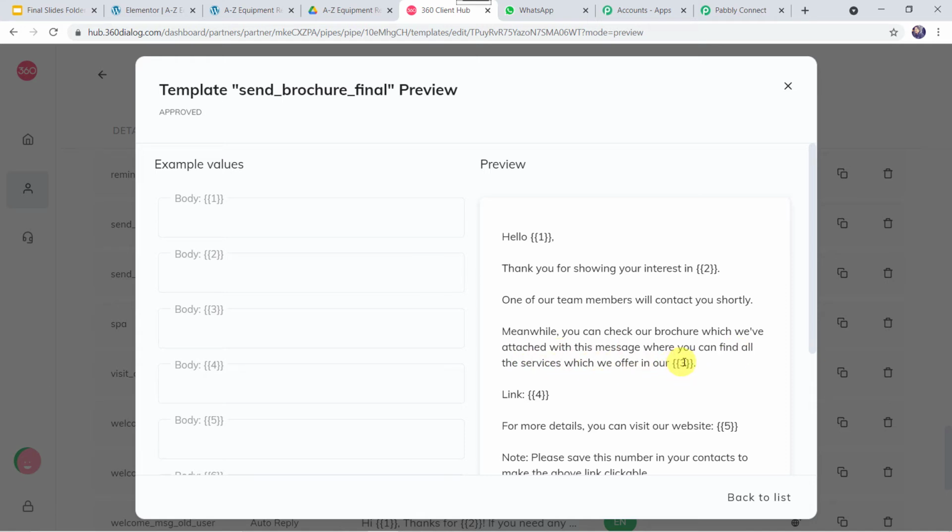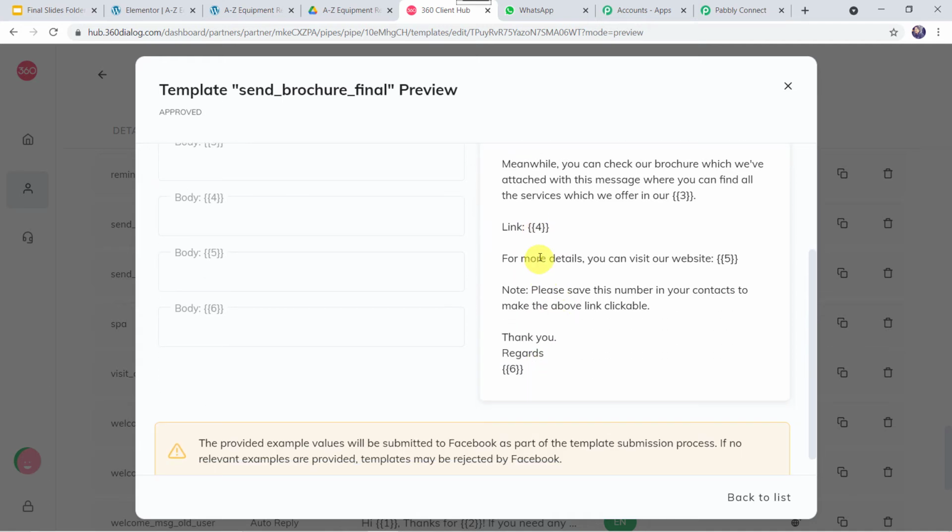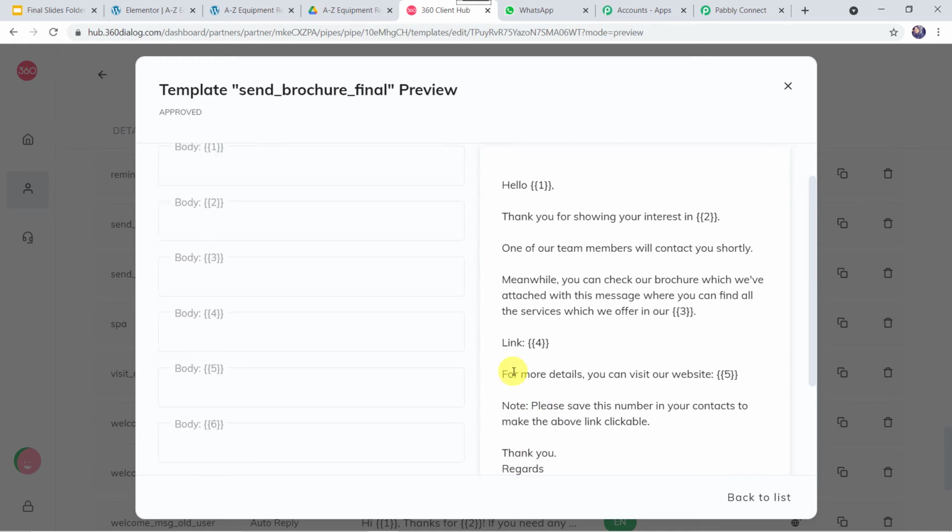Again, here you can give the name of your service, whatever you are providing. Link can be copied here. The link of your brochure, quotation, flyer can be attached over here. For more details, you can visit our website. You can give the website address over here. Note, please save this number in your contacts to make the above link clickable. Thank you, regards, and again here, the name of your organization is going to come.